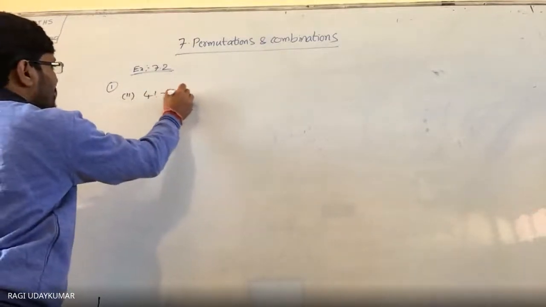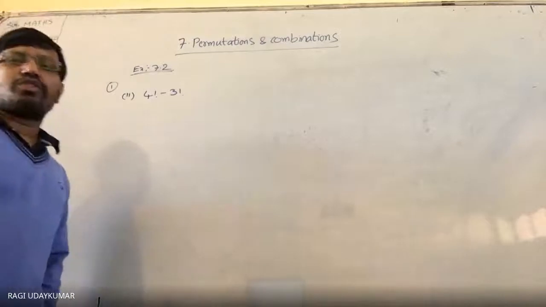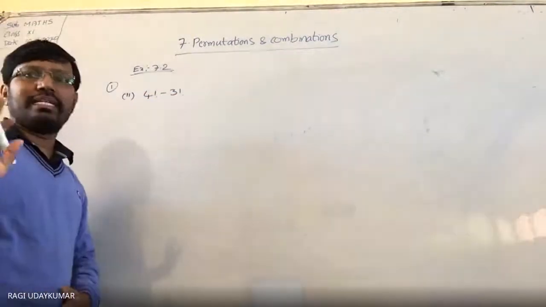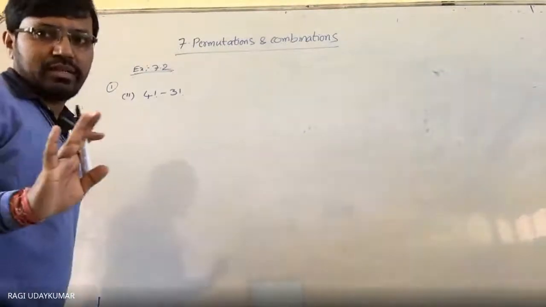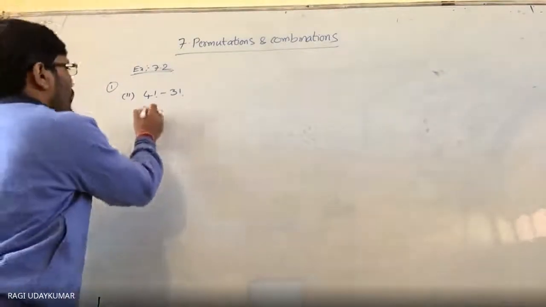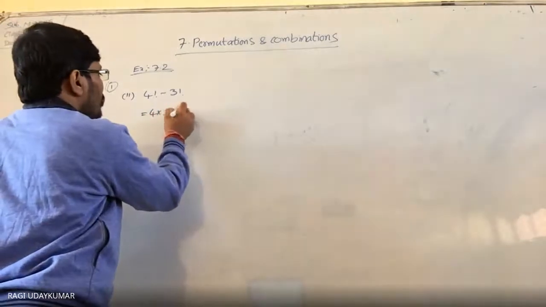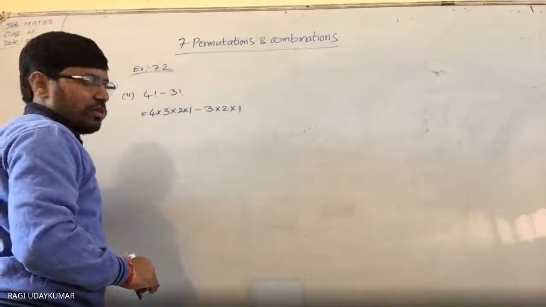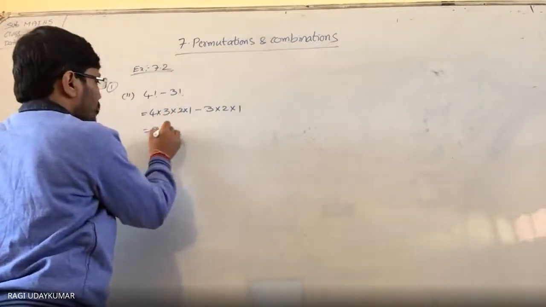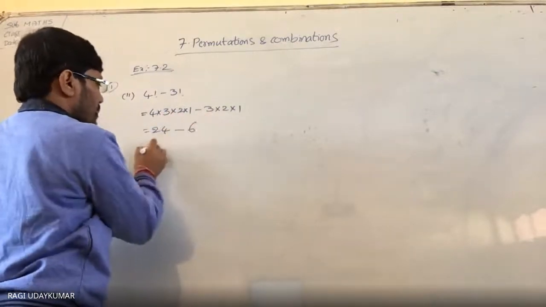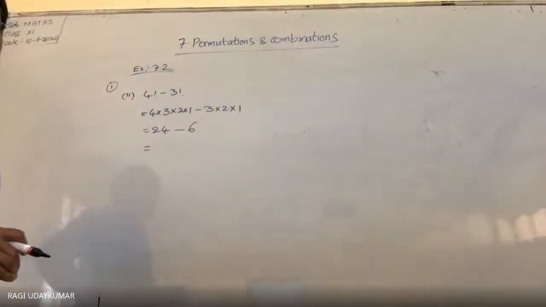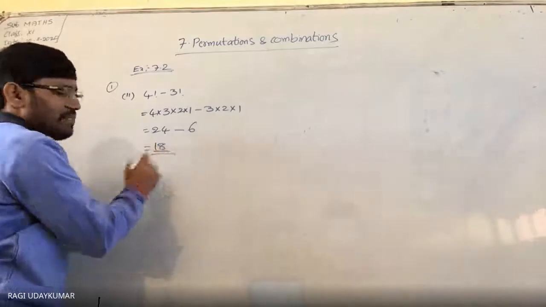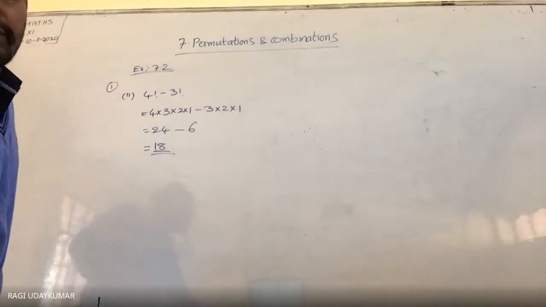4 factorial minus 3 factorial, the second problem. Here most of the students will do it wrong. 4 minus 3 is 1, and they write 1 factorial. No, that is wrong. You are not supposed to write like that. So what you have to write here? 4 into 3 into 2 into 1 minus 3 into 2 into 1. So 4 3s are 12, 12 2s are 24, minus 3 2s are 6. 24 minus 6, how much? 18. So the final answer is 18. Very simple problems are there in this.